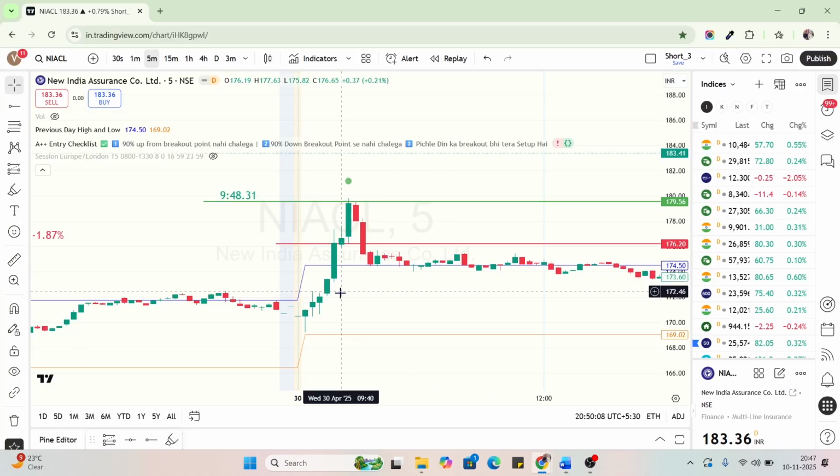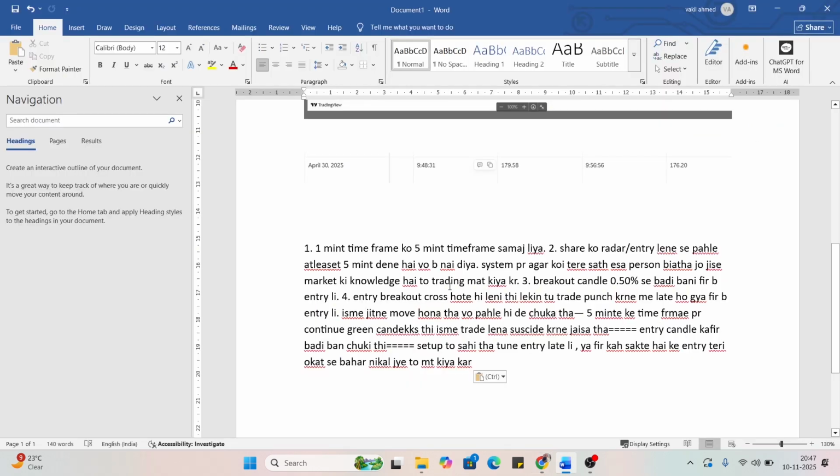Another mistake I made was that I didn't give enough time to analyze this share. I found the green candle and in FOMO I bought it at once. So the comment is: I didn't give enough time to analyze this trade. That was a huge mistake. You shouldn't make this kind of mistake.